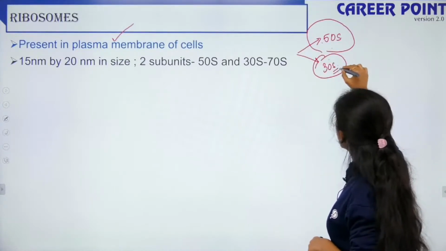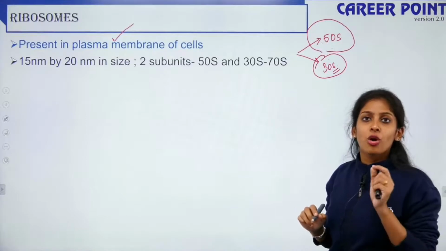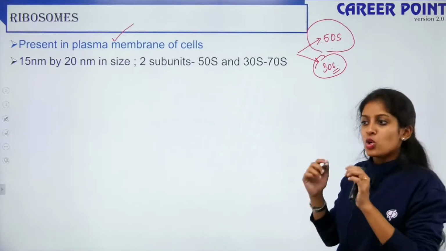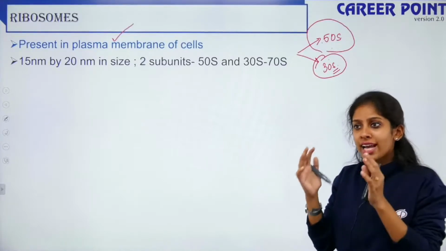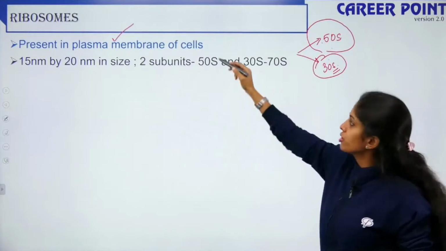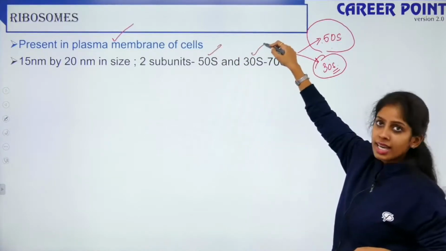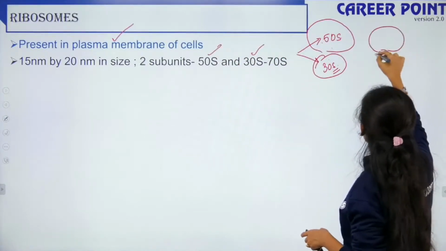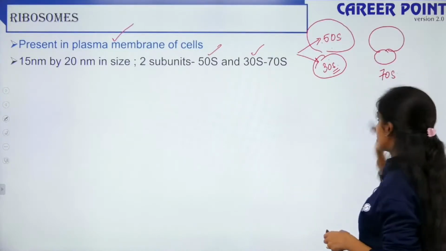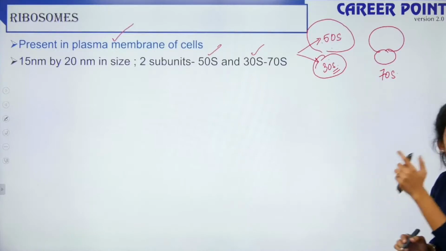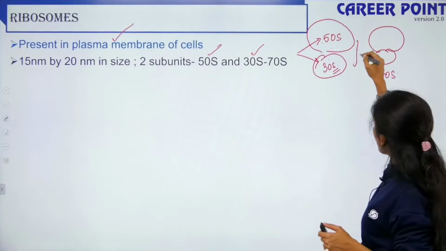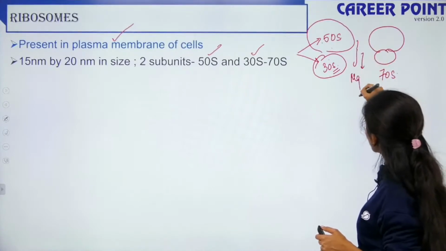So what is S? S is the sedimentation coefficient or Svedberg unit. When you centrifuge this at a high speed, depending on the density, you get this value. This is 50S and this is 30S, and when they join together for translation, they together become 70S. This talks about the density of the ribosomes. They join together with the help of a cofactor, that is magnesium.